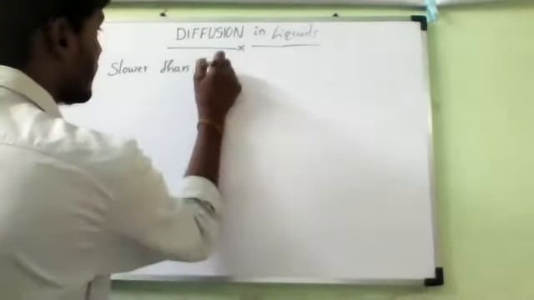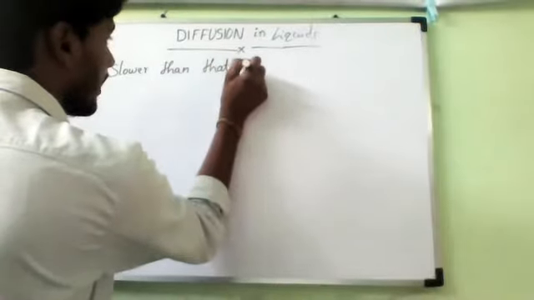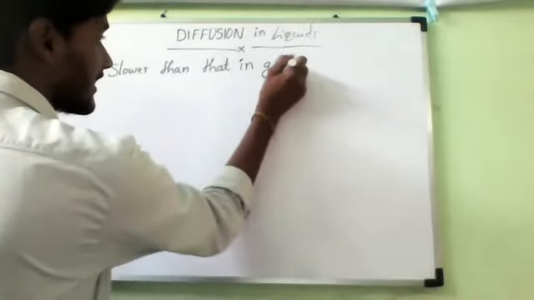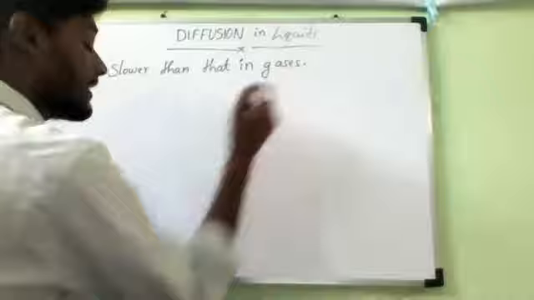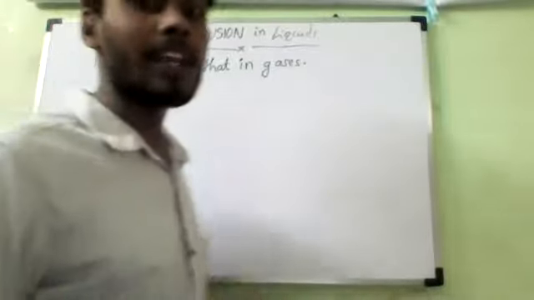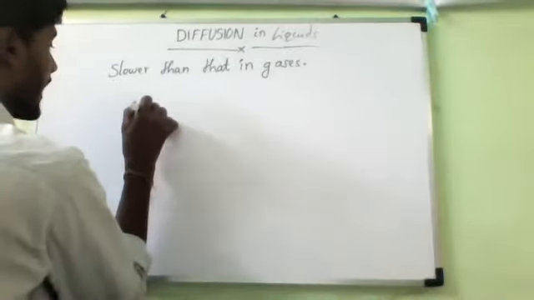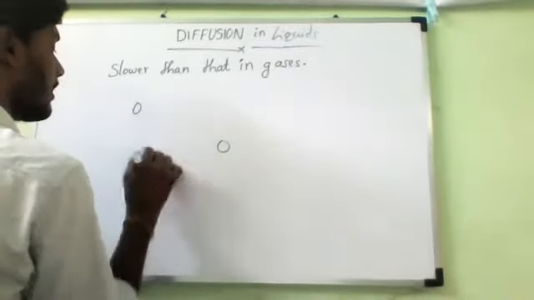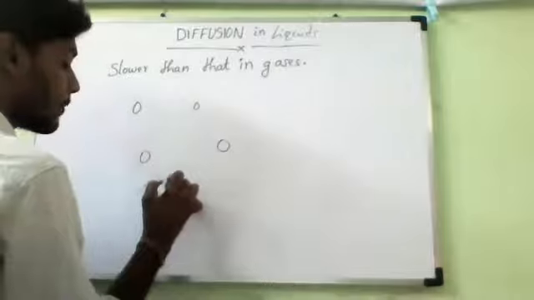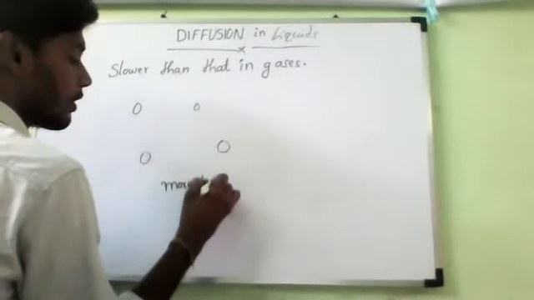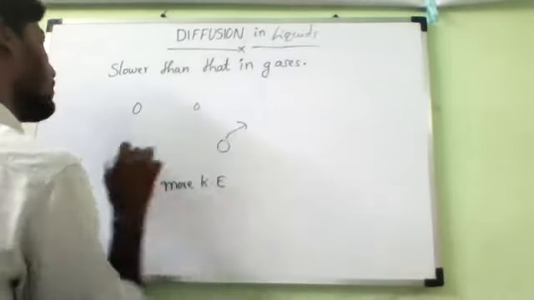Because why? Kinetic energy is lesser than the gases. The particles will move slowly as compared to the particles in gases. Gas particles are very far from each other, so they have more kinetic energy and go much faster.